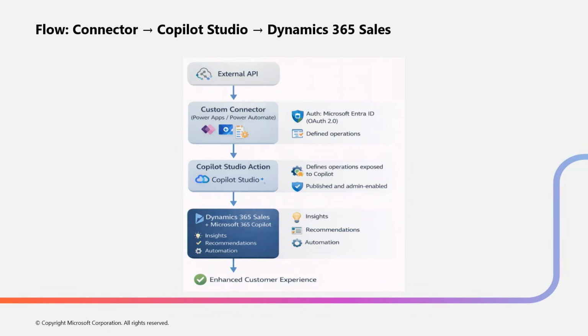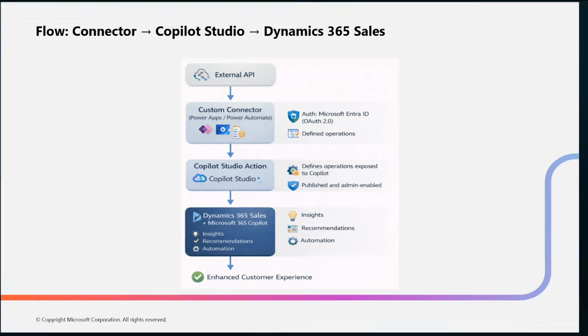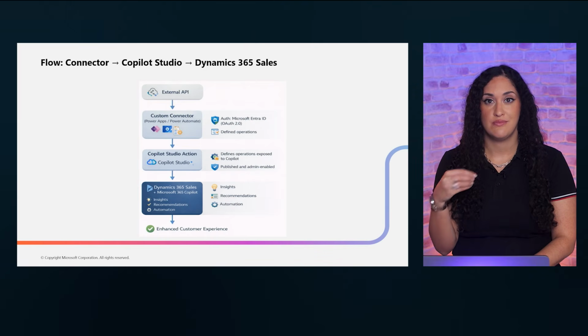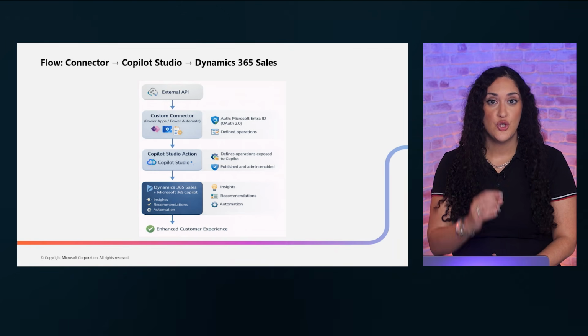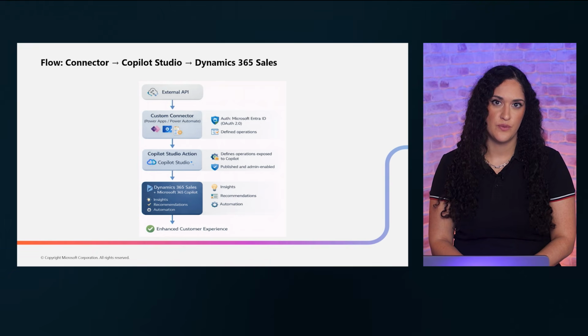This image shows the end-to-end flow of a custom connector in action. Data originates from your external API, flows through the custom connector into Copilot Studio, where it is processed and made available as actions, and finally surfaces within Dynamics 365 Sales for your sellers to use.